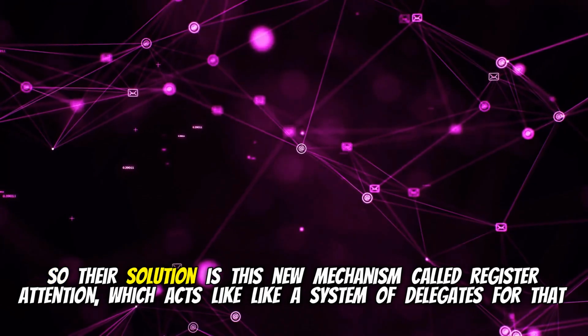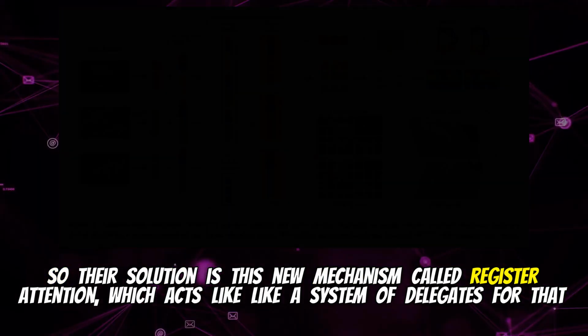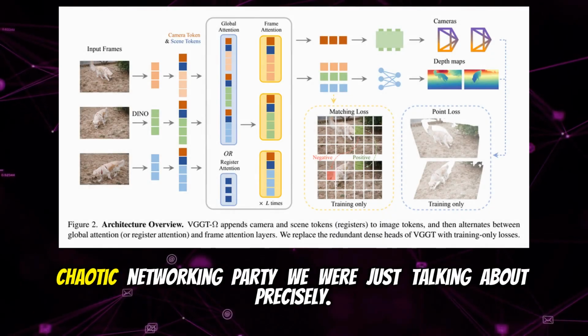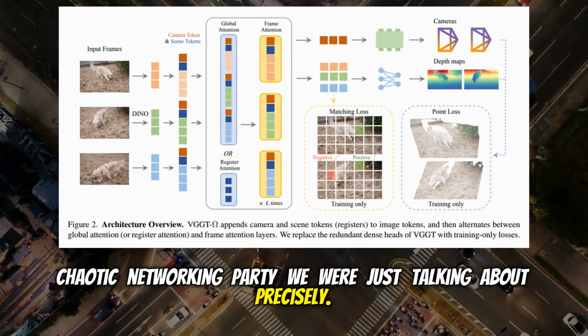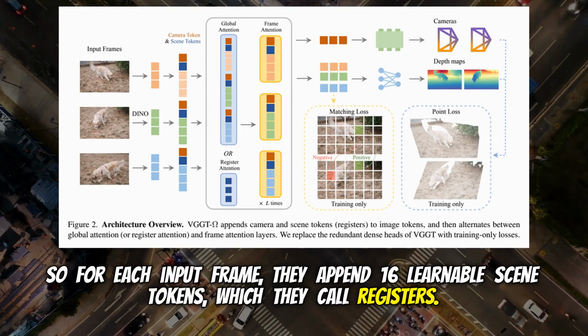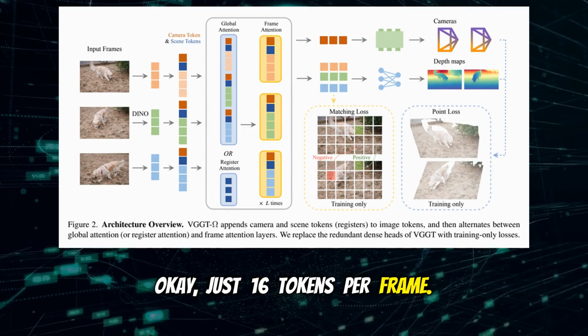So their solution is this new mechanism called register attention. Which acts like a system of delegates for that chaotic networking party we were just talking about. Precisely. For each input frame, they append 16 learnable scene tokens, which they call registers. Okay, just 16 tokens per frame. Right.